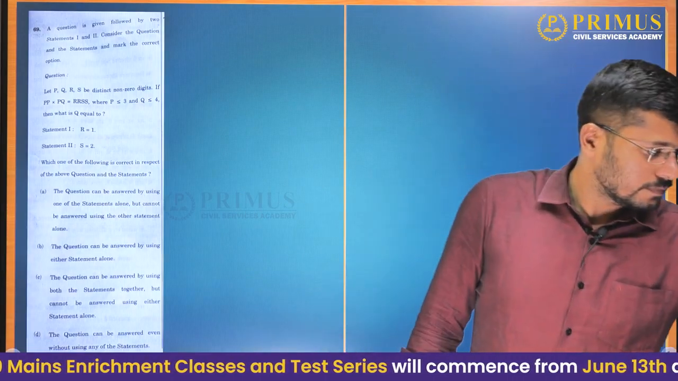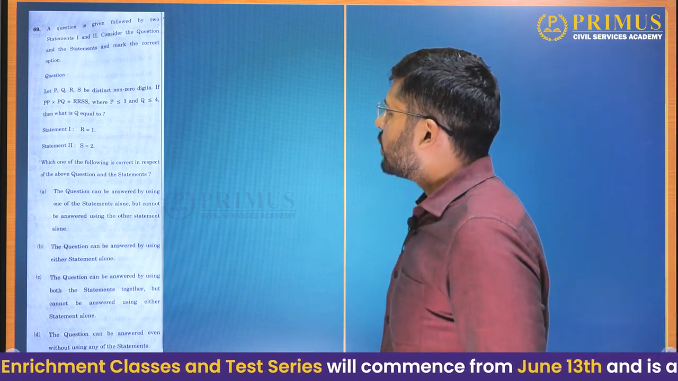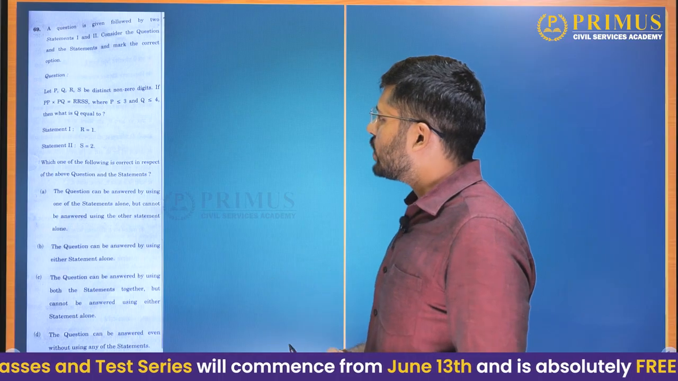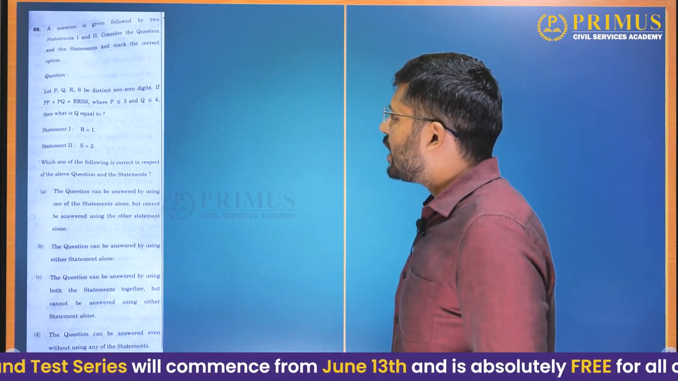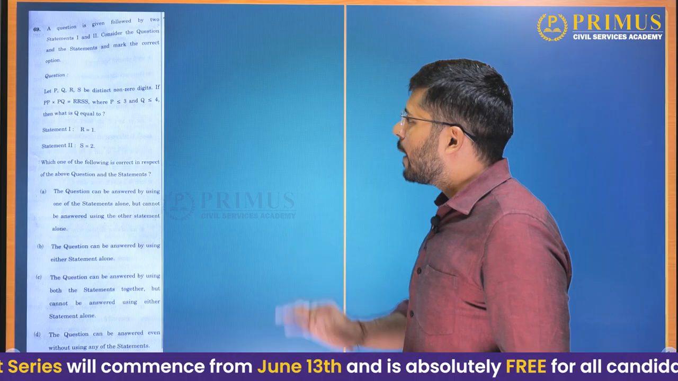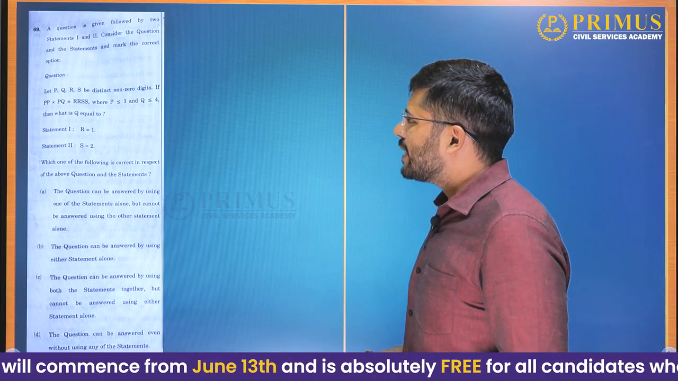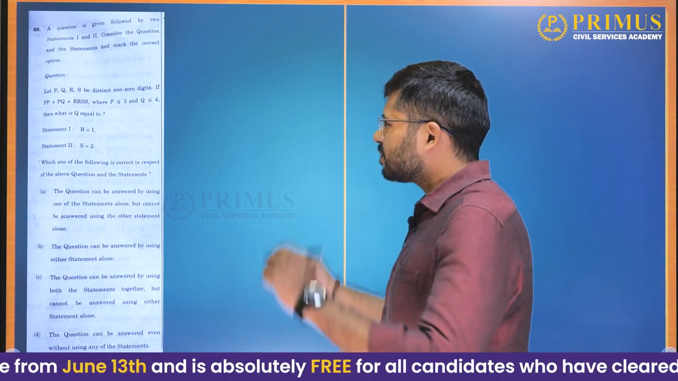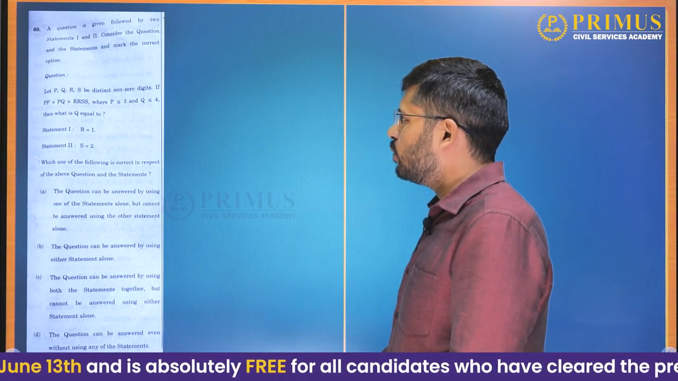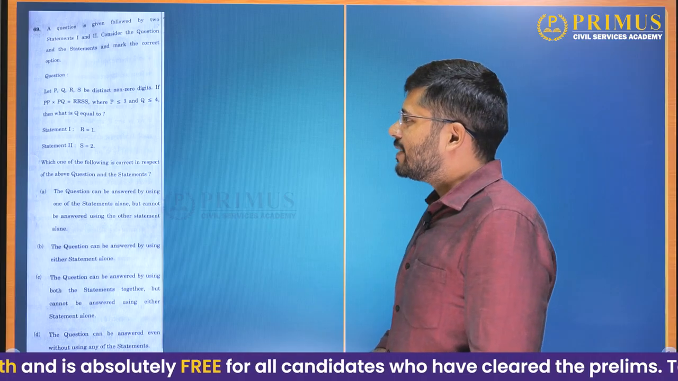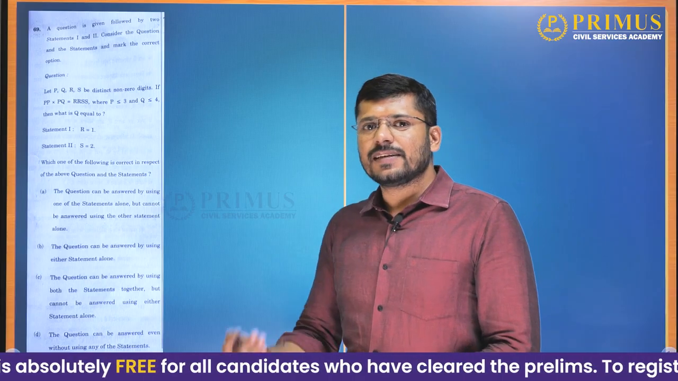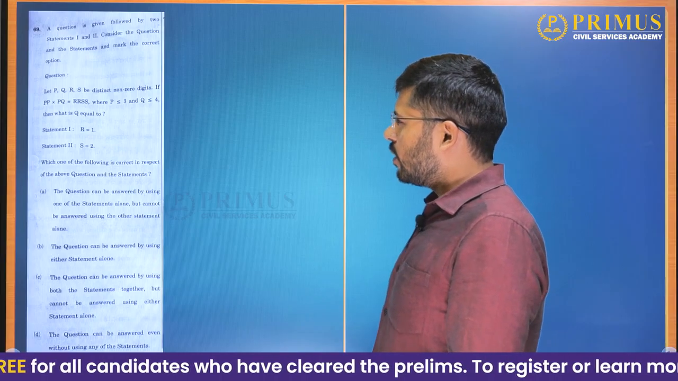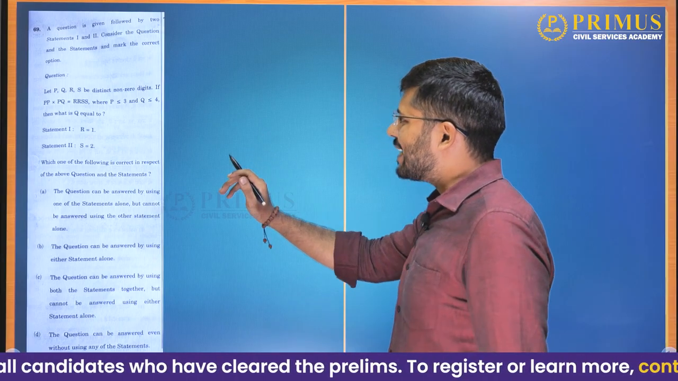Question 69, a similar type of question. Let P, Q, R, S be distinct non-zero digits. If PP into PQ is equal to RRSS, where P is less than or equal to 3 and Q is less than or equal to 4, then what is Q equal to? Okay, so R is equal to 1, S is equal to 2. Let us try to answer the question without statements first, then we will see which statements are required to answer the question. Now PP into PQ is equal to RRSS.